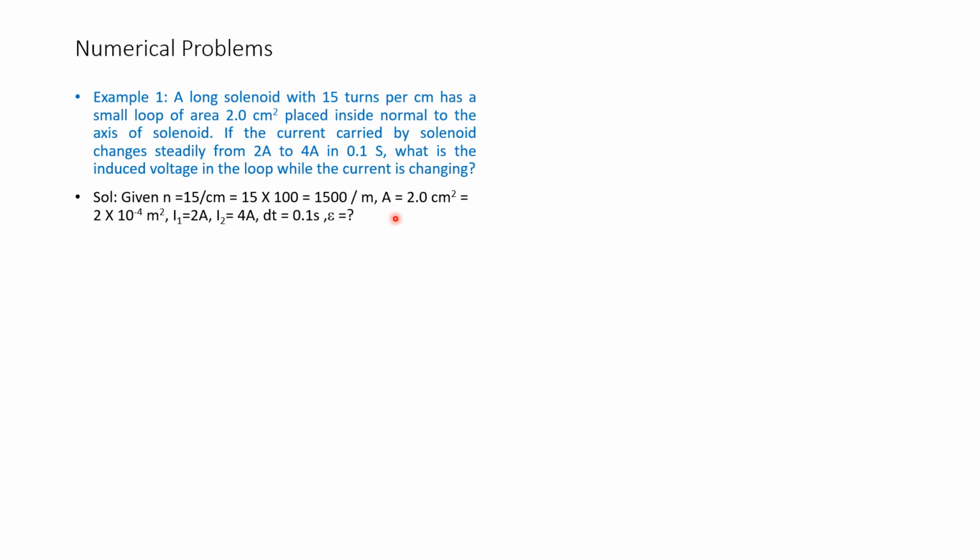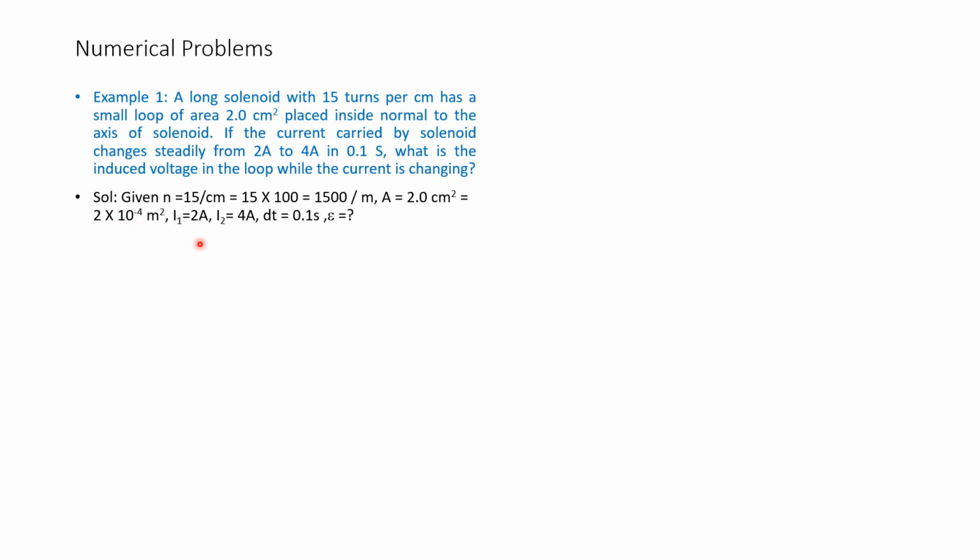Area of cross section is given as A is equal to 2 centimeter square. This also has to be converted into meter square. Therefore, this will be 2 divided by 100 into 100, that is 2 into 10 to the power of minus 4 meter square.